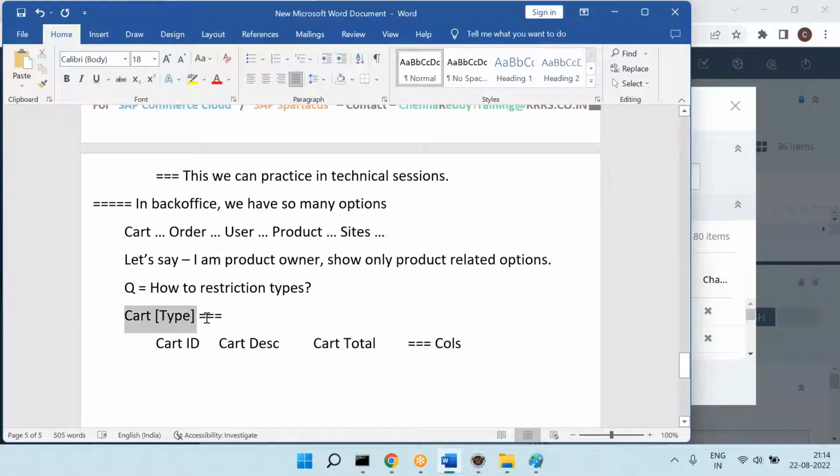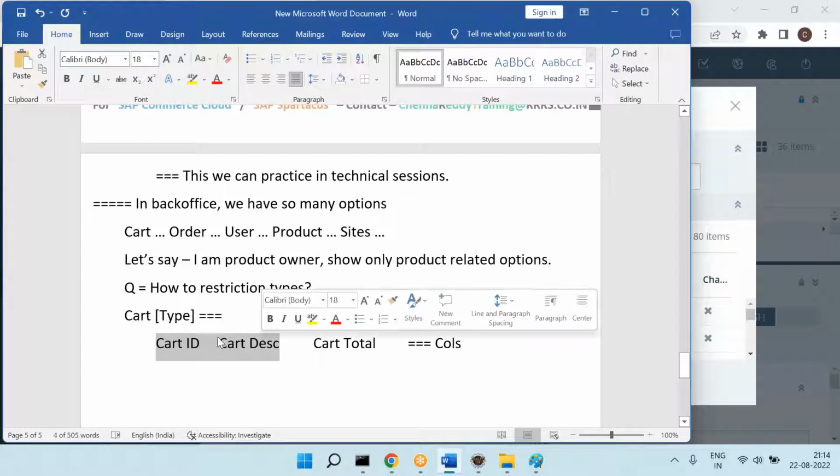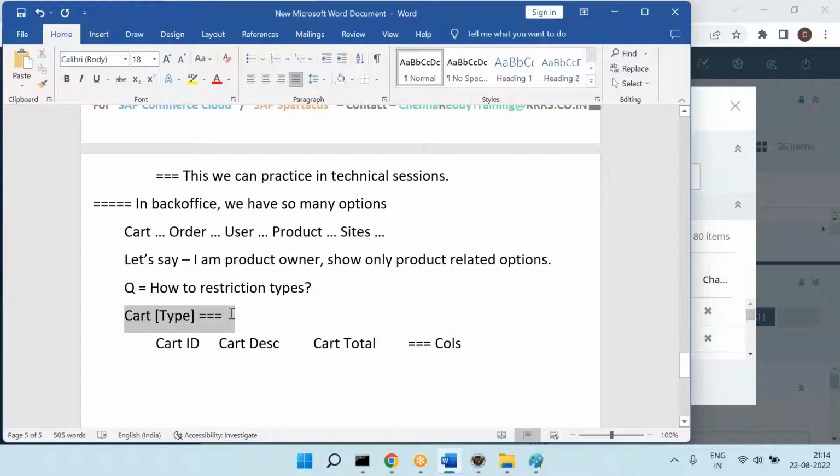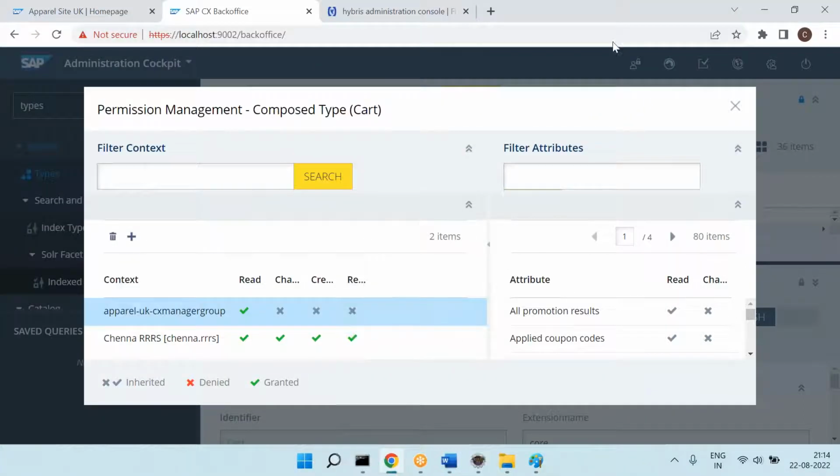Right now I am giving the permission at the table level. Can I give the permission at the column level? So that means, let's say Karthik can see this table, only cart ID. Let's say Kiran can see cart ID and cart description. Let's say Lakshmi can see cart ID, cart description, cart total. Yes, these are all possible.